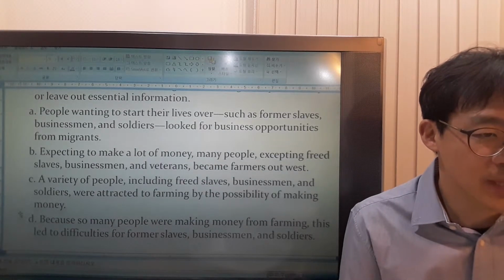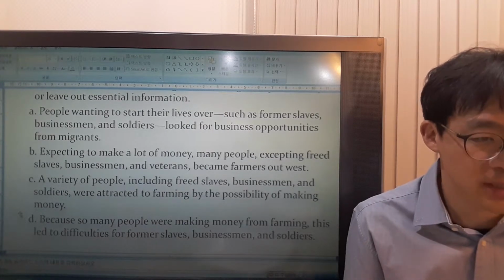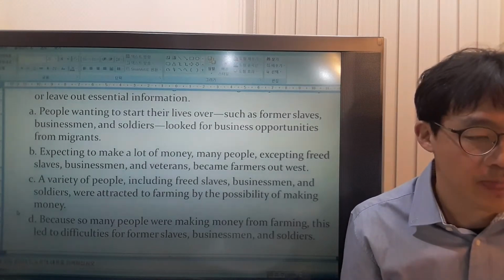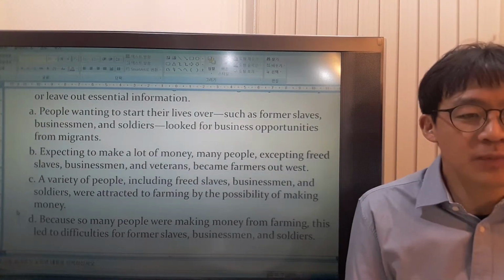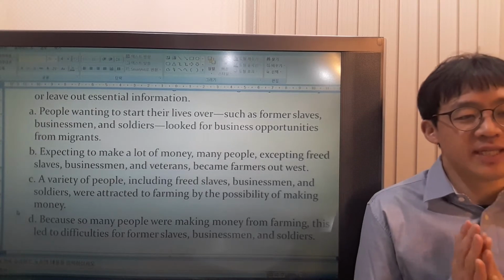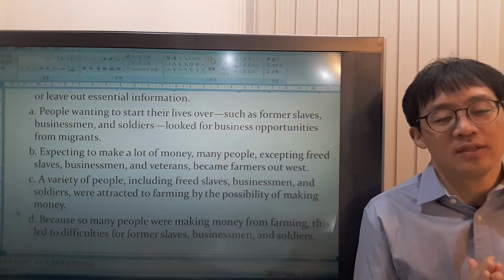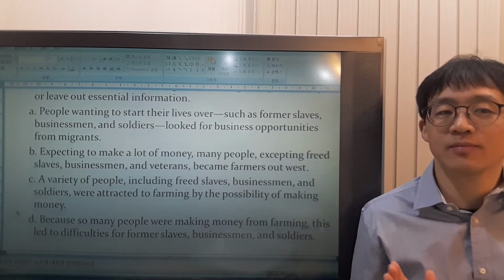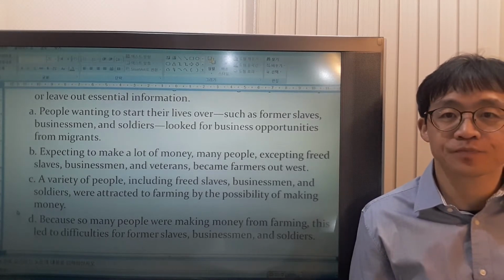Expecting to make a lot of money, many people, excepting freed slaves, businessmen, and veterans, became farmers out west. Out means far, far west. Many people were the freed slaves, businessmen, and veterans, and they are the people, not excepted. So B is not the answer.